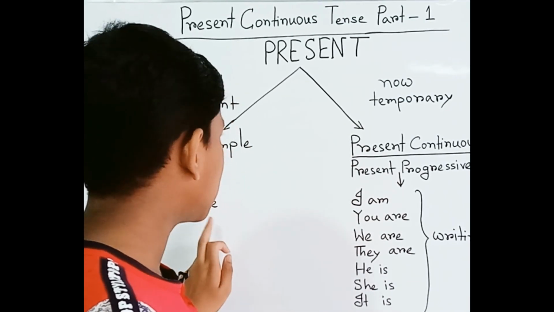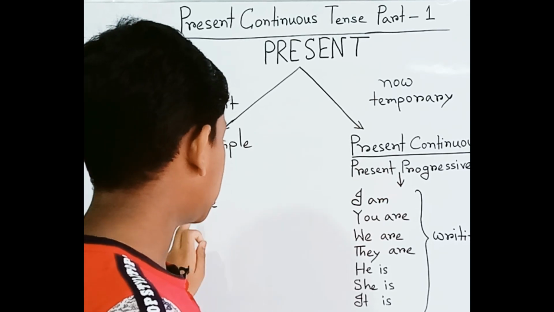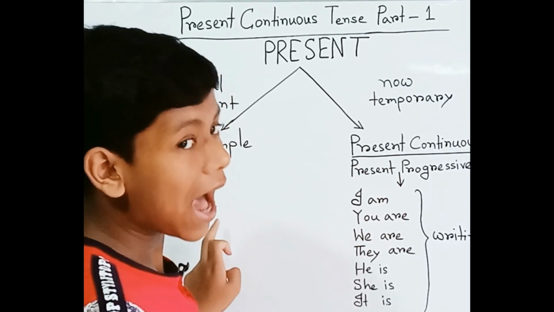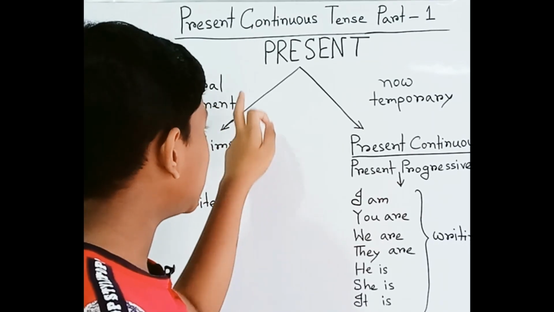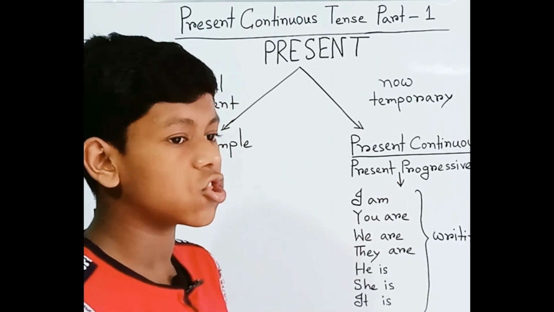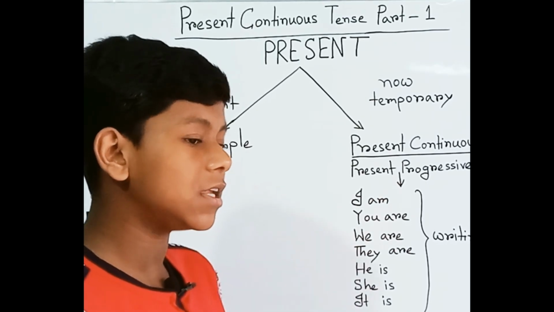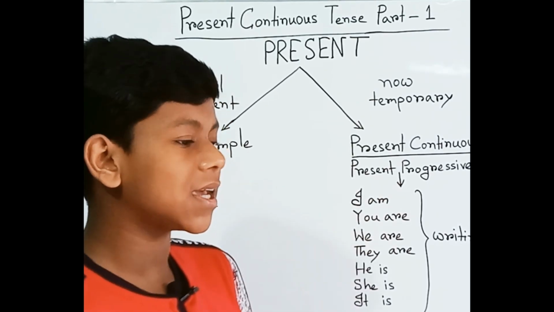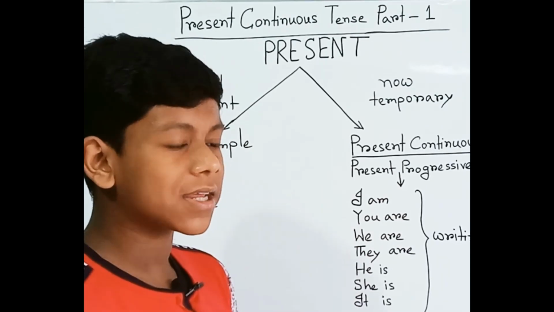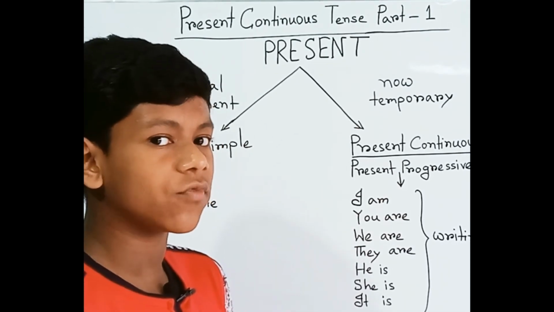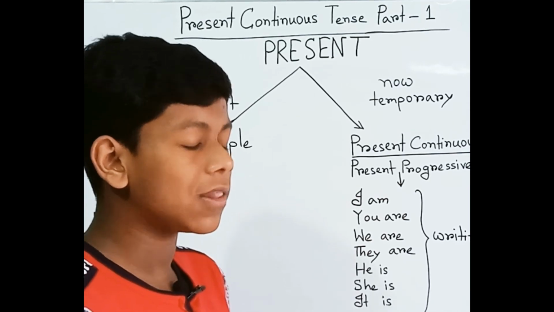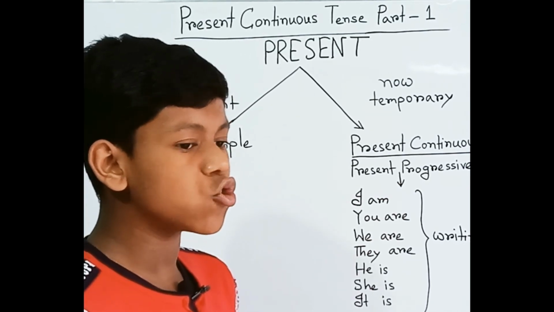In this sentence, "I write" indicates something general and permanent. It's generally true. It may indicate that you write a letter every day, or it's true general knowledge, a habitual truth.